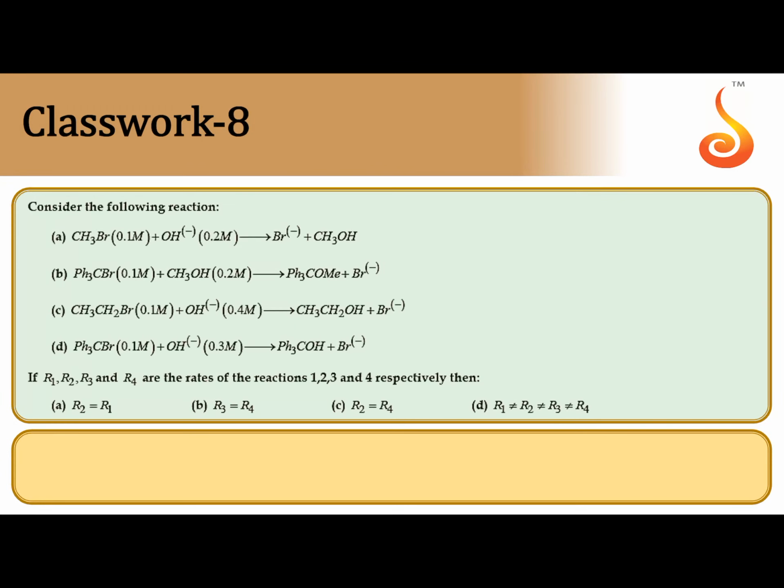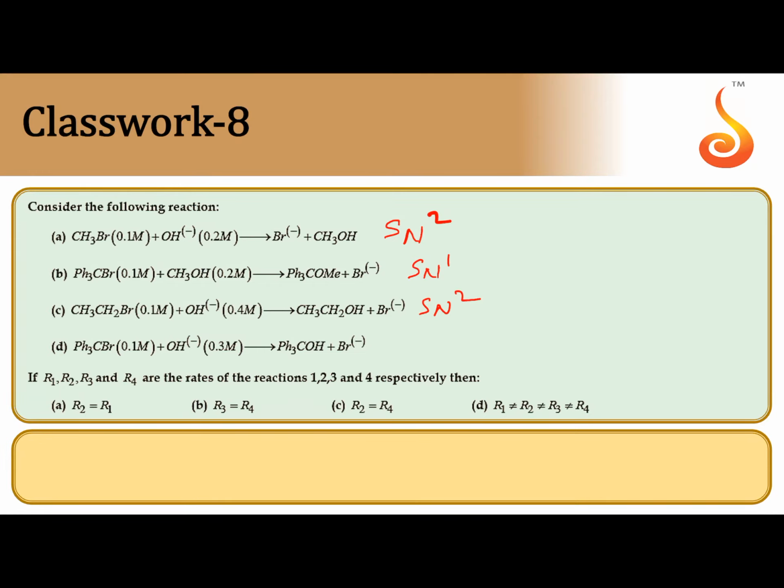Next one, consider the following reaction. Methyl bromide plus OH minus, it undergoes SN2 mechanism. Next one, triphenyl methyl bromide with methyl alcohol, it undergoes SN1 mechanism. This is a multi-step process. 3 steps are involved here. C, ethyl bromide, 1 degree alkyl halide, so it undergoes SN2 mechanism.